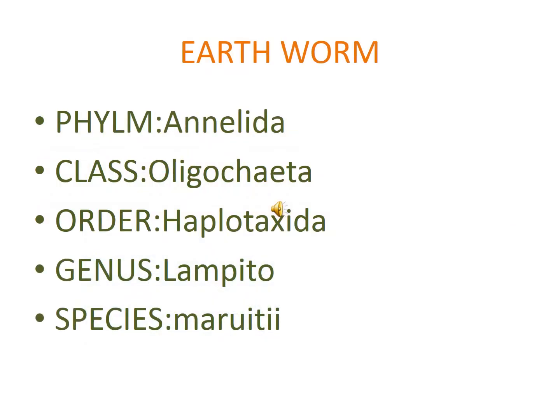Earthworm, Lampito mauritii. Classification: phylum Annelida, class Oligochaeta, order Haplotaxida, genus Lampito, species mauritii. The earthworm is a terrestrial invertebrate that lives in the upper layer of moist soil rich in decaying organic matter. It is nocturnal, and during the day lives in burrows made by burrowing and swallowing the soil.